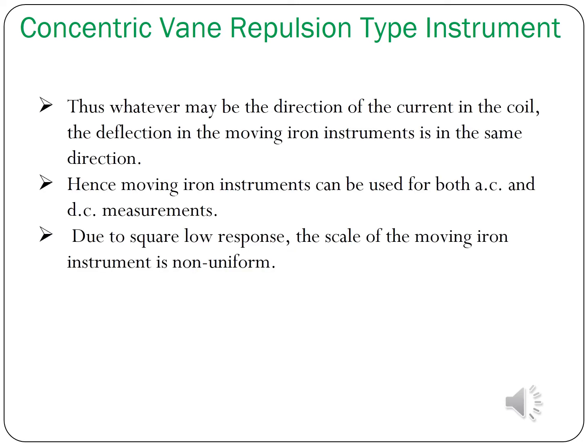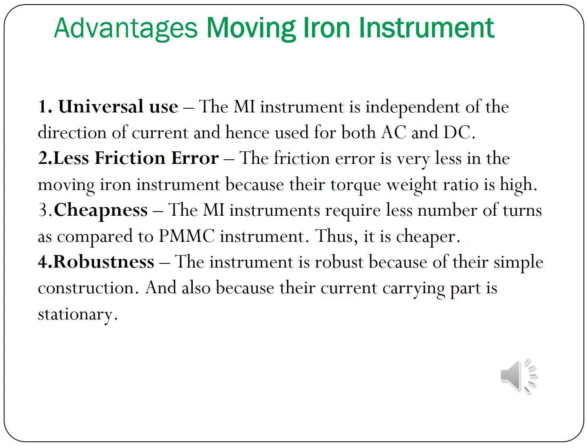Thus, whatever the direction of the current in the coil, the deflection in the moving iron instrument is in the same direction. Hence the moving iron instrument can be used for both AC and DC measurement, and the square law response is not uniform in the concentric vane repulsive type moving iron instrument.